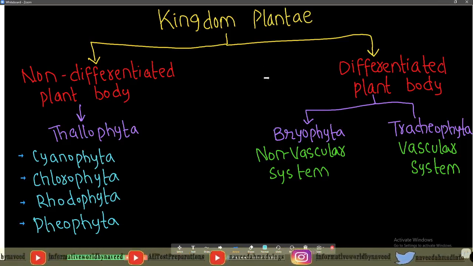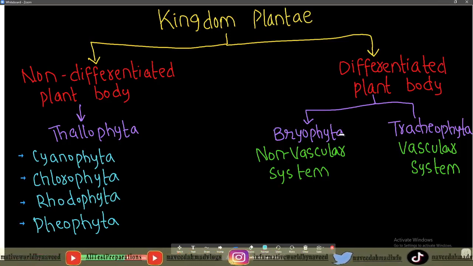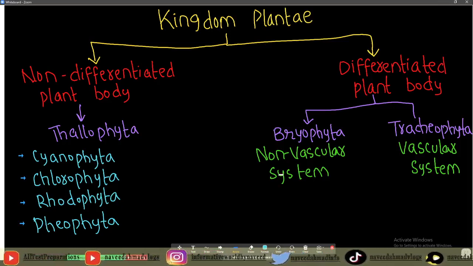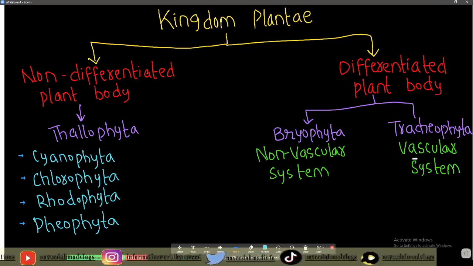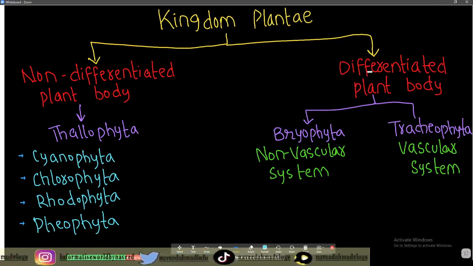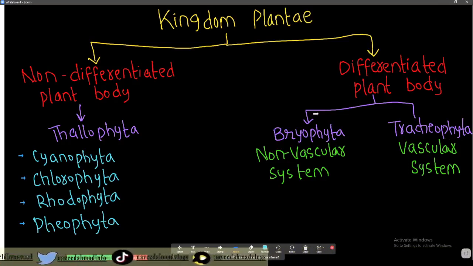And differentiated plant body includes Bryophyta and Tracheophyta. So what is Bryophyta and what is Tracheophyta? Bryophyta include all those plants having a non-vascular system, and Tracheophyta include all those plants having a vascular system. Those plants having differentiated plant body are included in this group, and it is further divided into two types, Bryophyta and Tracheophyta.